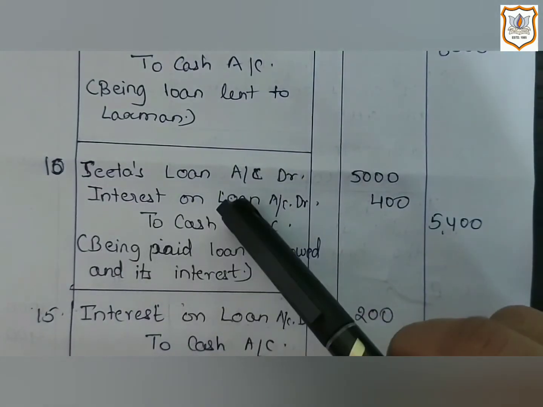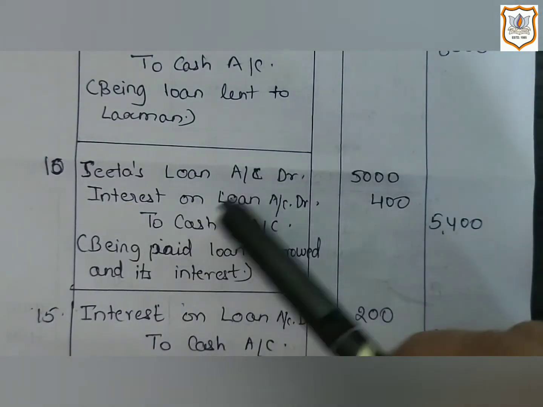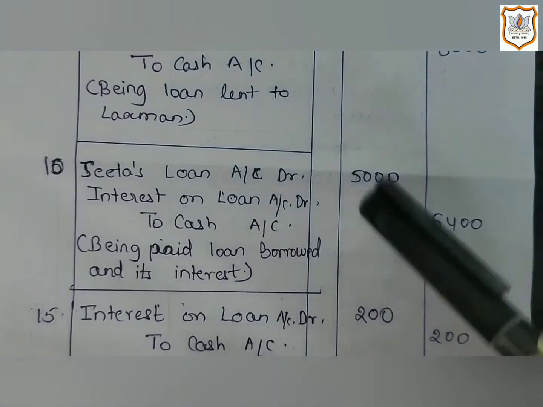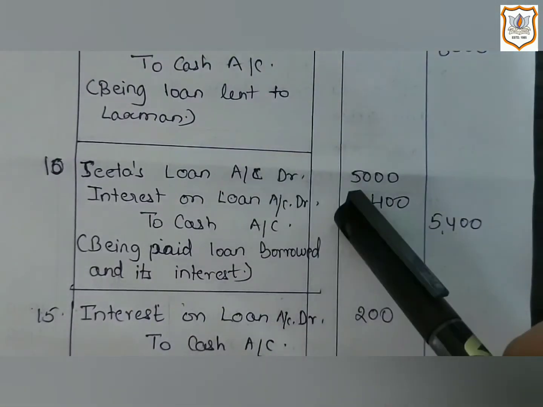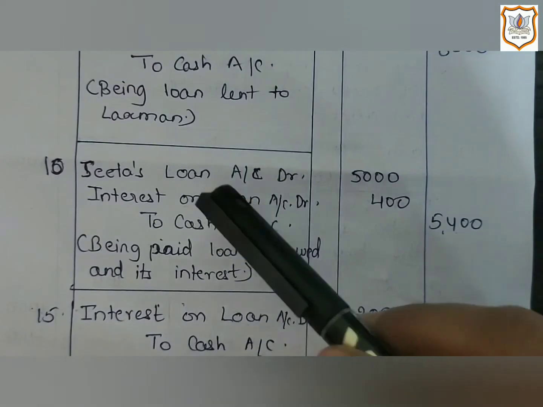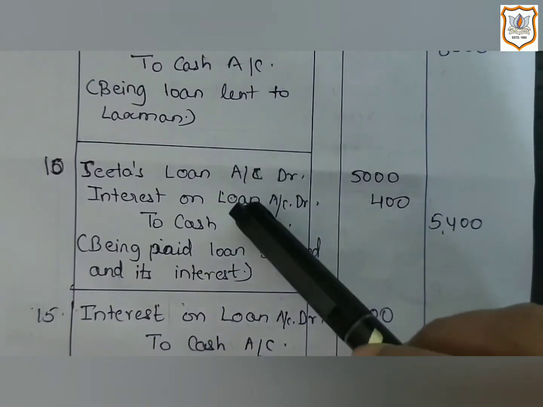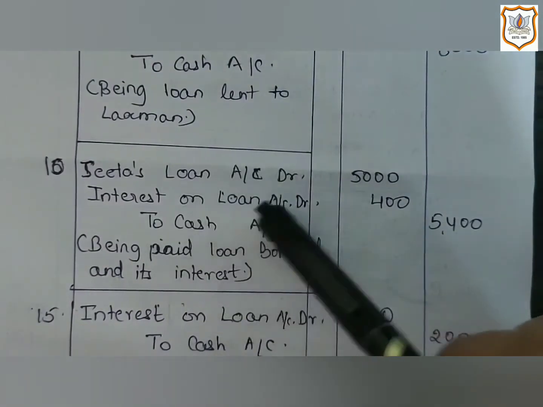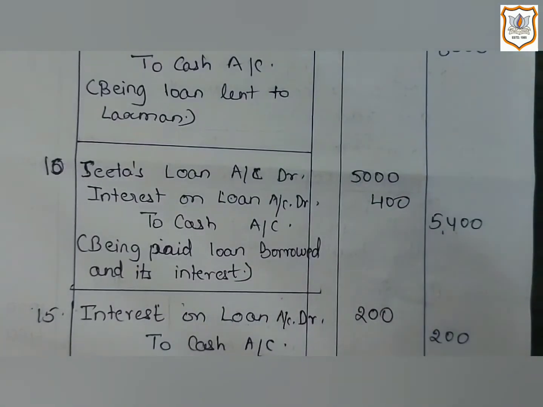And interest on loan is an expense. The nature of expense is debit. And if there is an increase in expense, in that case, the expense account is debited. That's why interest on loan account will be debited.